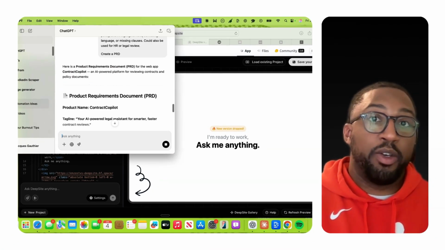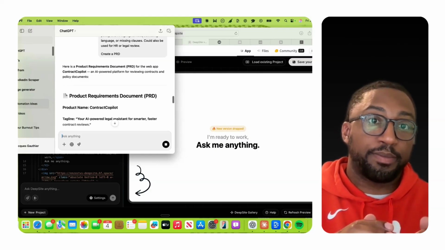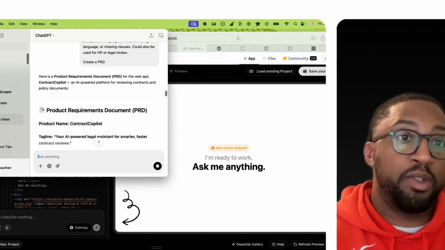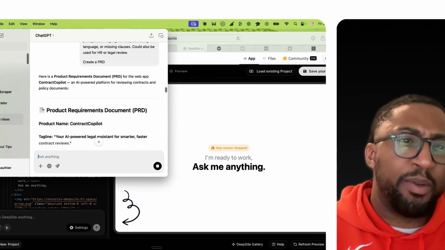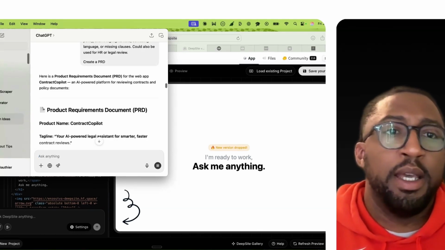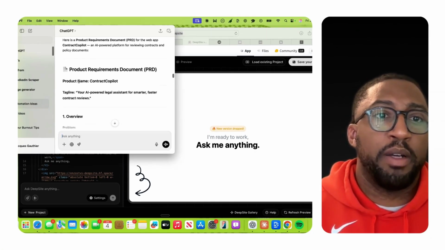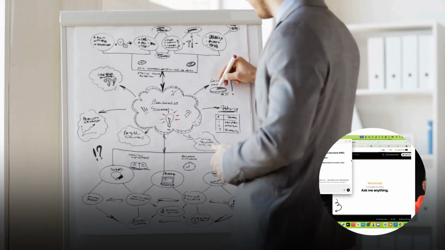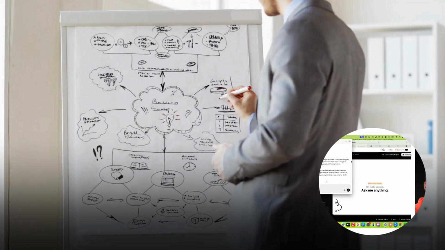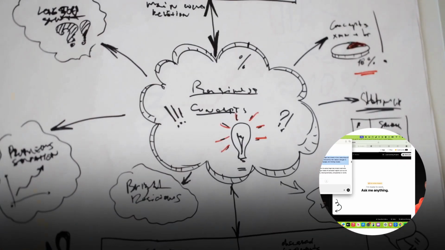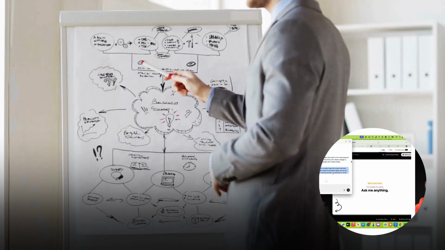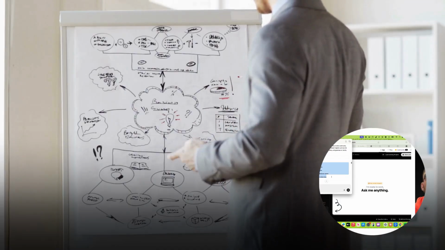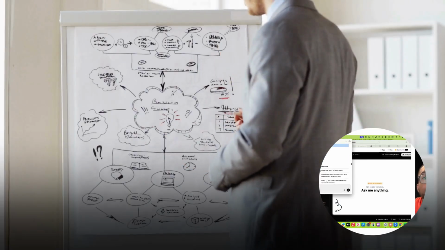The best thing you can do is write your ideas down, and read the information that ChatGPT gives you. If you align with it, copy just like what I did, and then ask it for a PRD. Basically, this is helping you build out this web app, and then you can see exactly what problem it has, what it's solving, the solution that it's going to have, and who your targeted customers are. So this is giving you everything that you would need to make sure that you have your MVP.